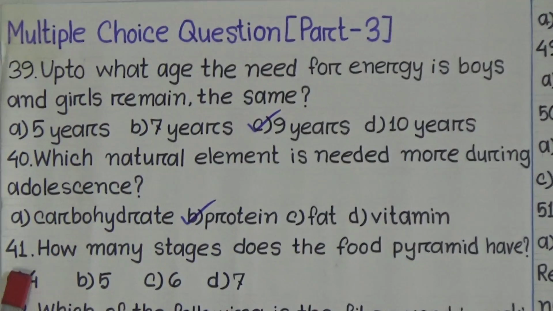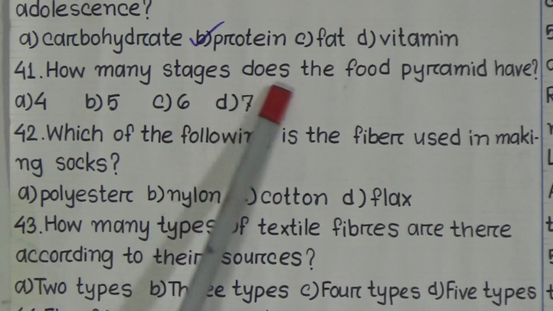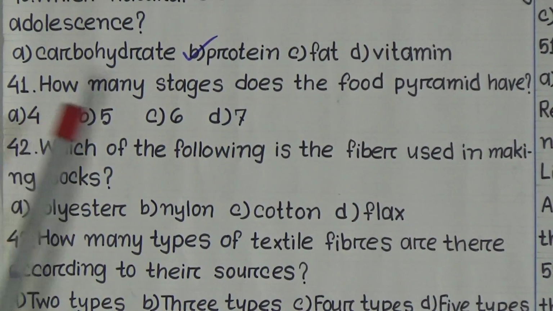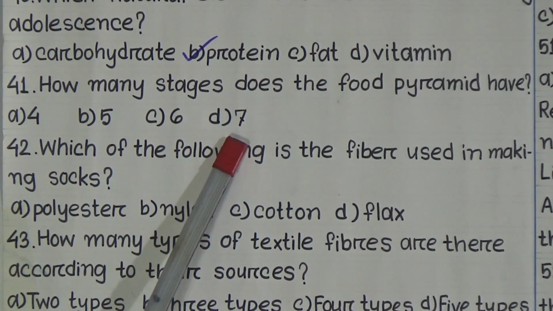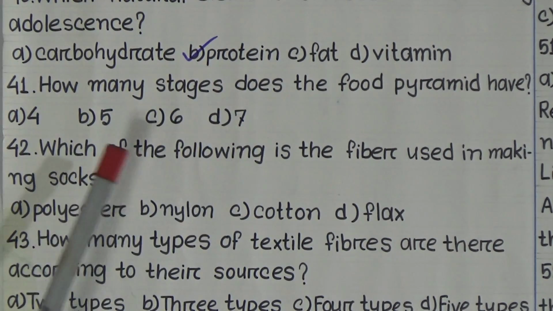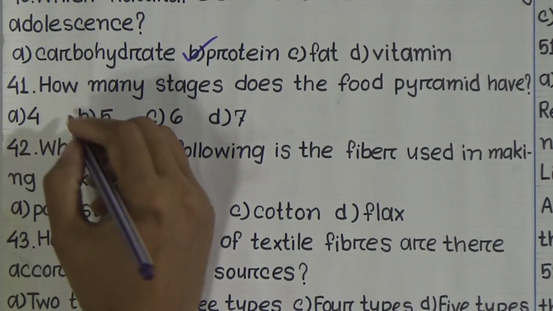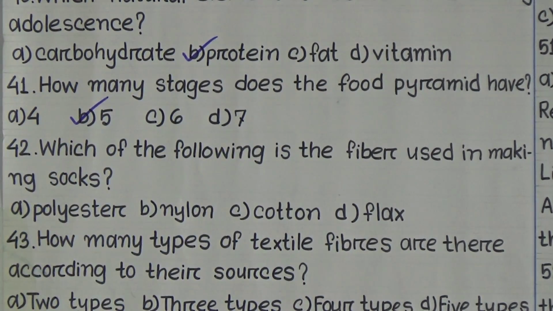Now, number 41. How many stages does the food pyramid have? Our options are 4, 5, 6, and 7. So here, correct answer is option B. That means 5. There are 5 stages of food pyramid.